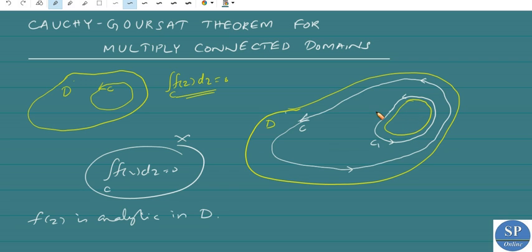So now we take two simple closed curves, C and C1, where C1 is drawn on the boundary of this hole. Suppose we introduce a cut AB like this.